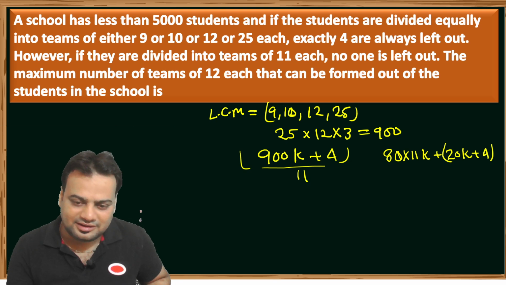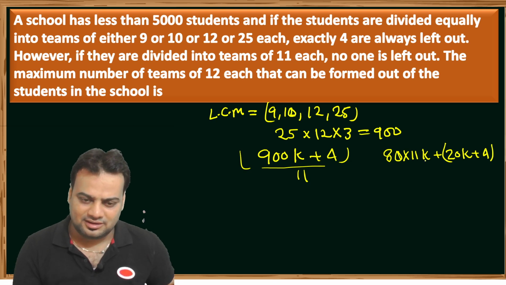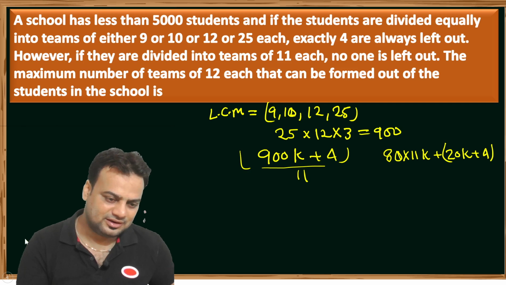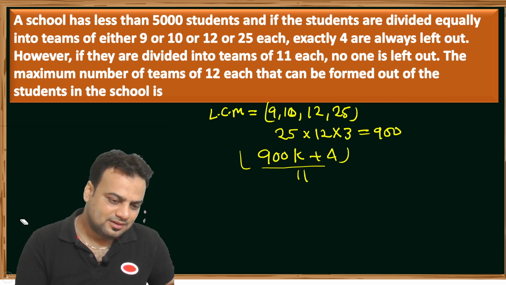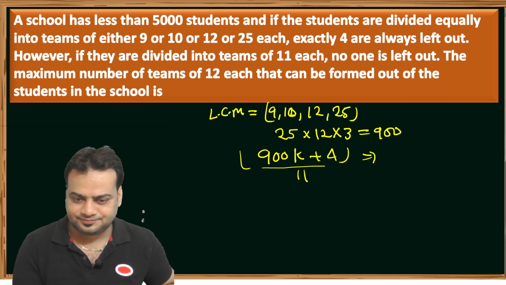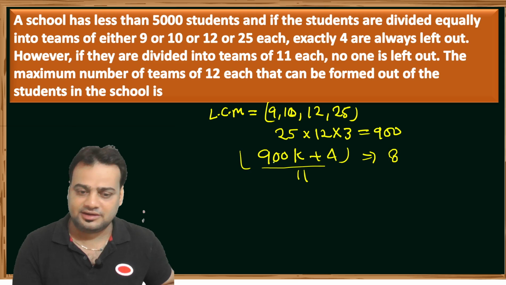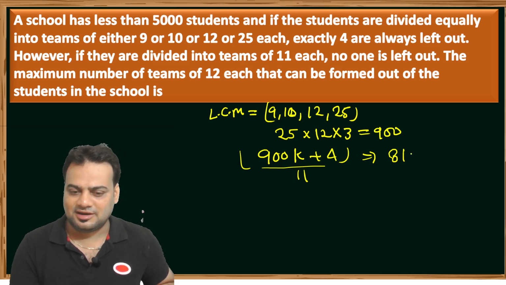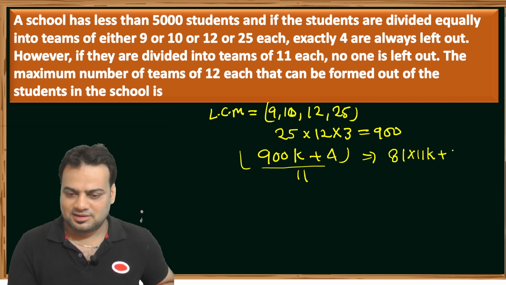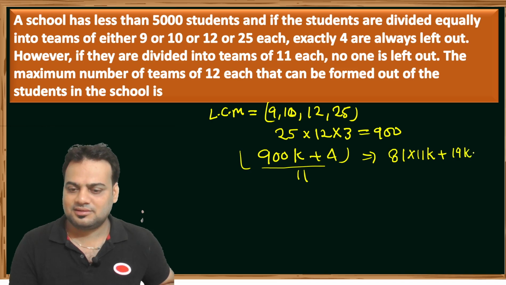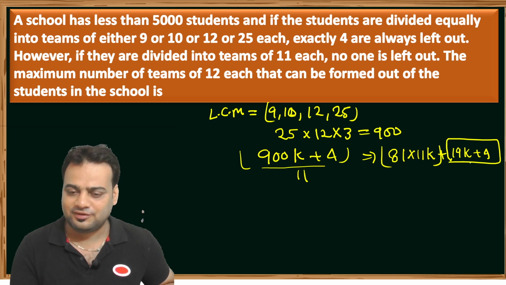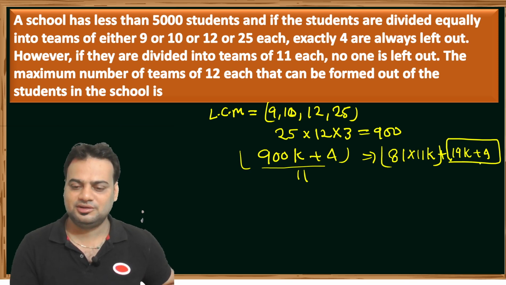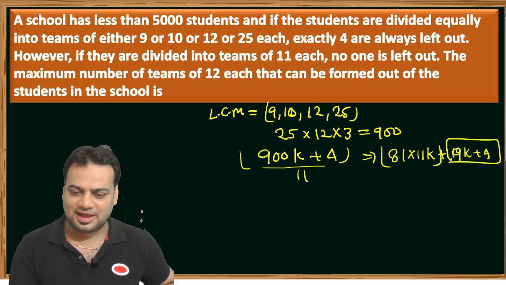11 is a 88 and 2, just wait guys, we write down as a 11 is a 88 and 2, 11 on the 11, that means 81 into 11 k plus 9k plus 4. It is the multiple of 11, so that we try to put the value here, and k value is 1 2 3, okay, so that it's a 9, not a 19, it's a 9 only.